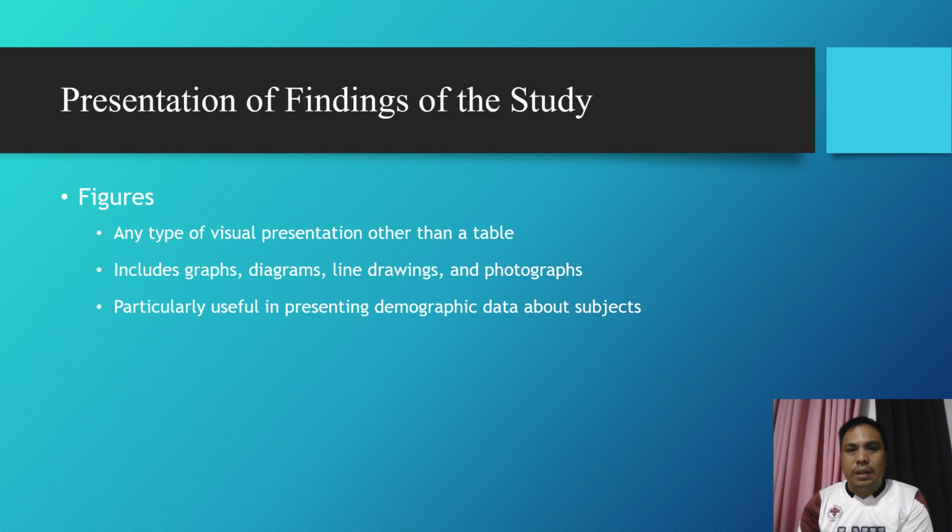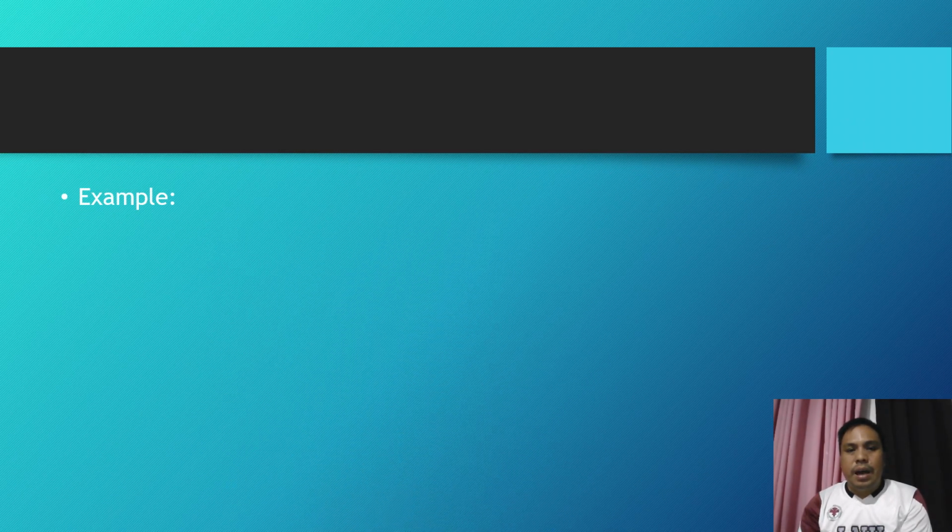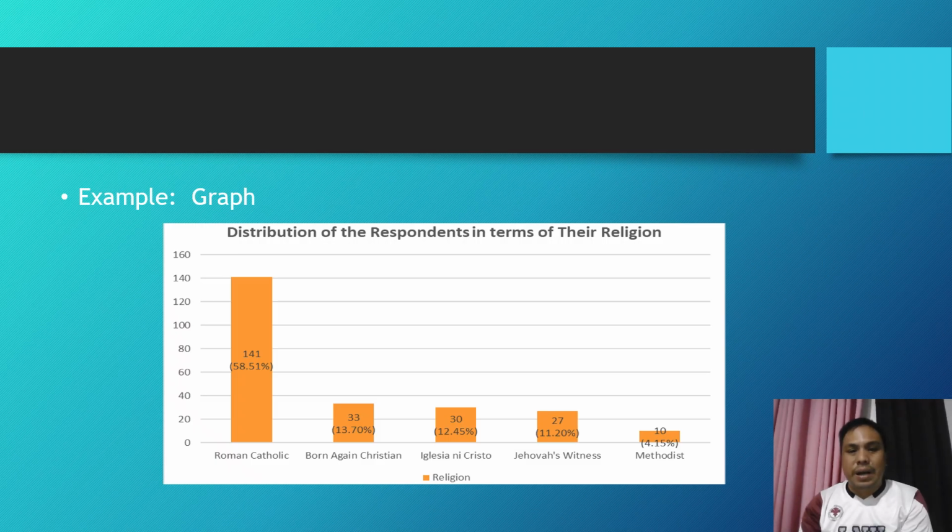Figures refer to any type of visual presentation other than a table, including graphs, diagrams, line drawings, and photographs. They are particularly useful for presenting demographic data or other information that benefits from a visual representation, making patterns, trends, and relationships easier to understand at a glance. Well-designed figures enhance the clarity and impact of the study's findings. So these are the examples of a pie graph, and then we have your bar graph.